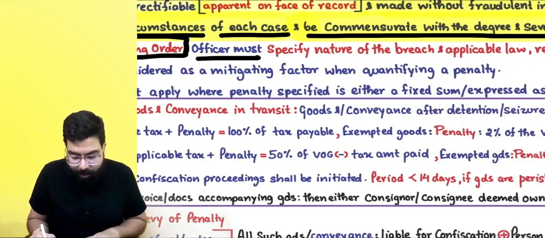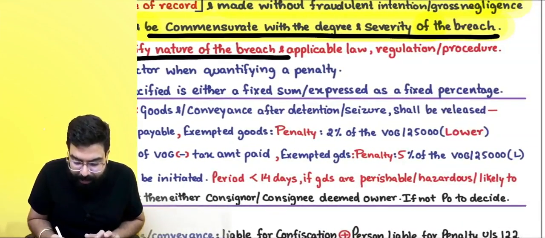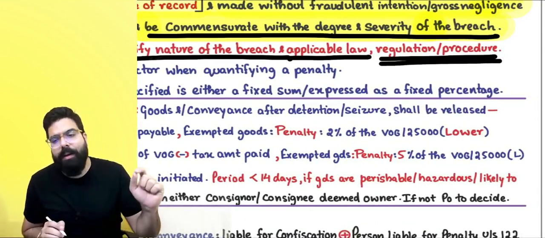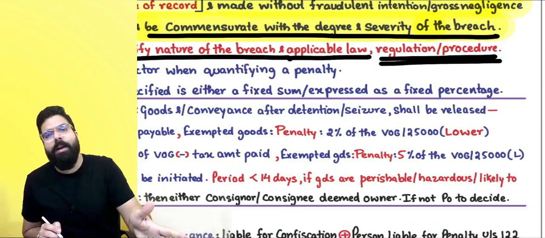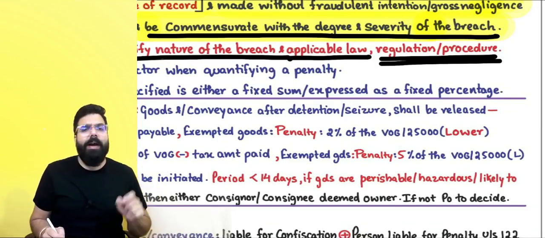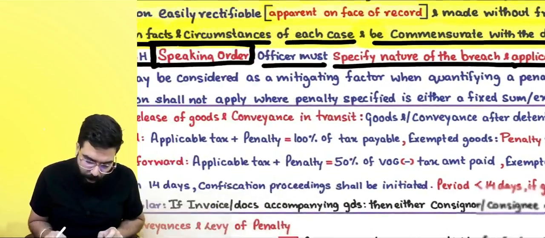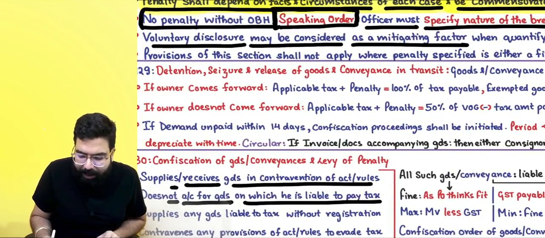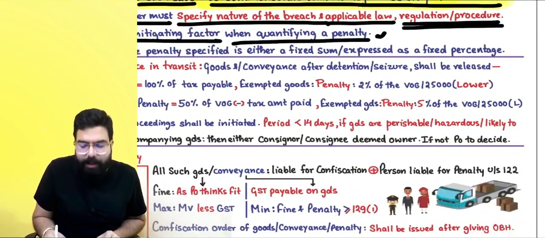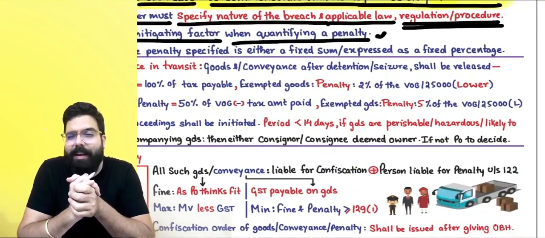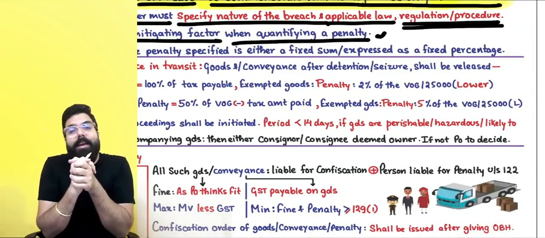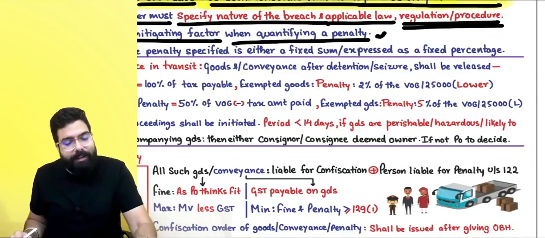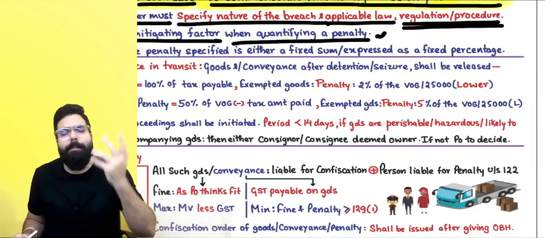Speaking order: the officer must specify the nature of the breach and applicable law and regulation or procedure. Whenever the officer is giving you a penalty order, he should always specify the nature of the breach and applicable law. Okay, sir. Voluntary disclosure may be considered as a mitigating factor while quantifying a penalty. If you voluntarily disclose that you have made a mistake, then he can consider that as a fact and impose a lesser penalty on you.